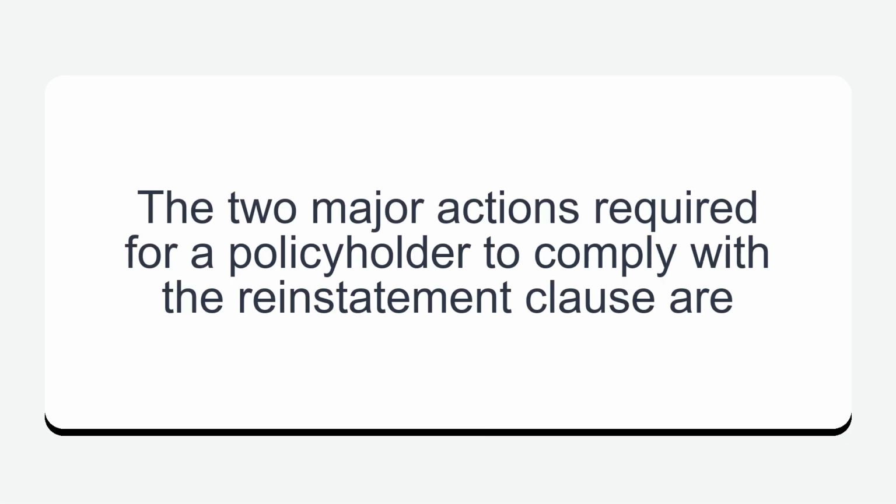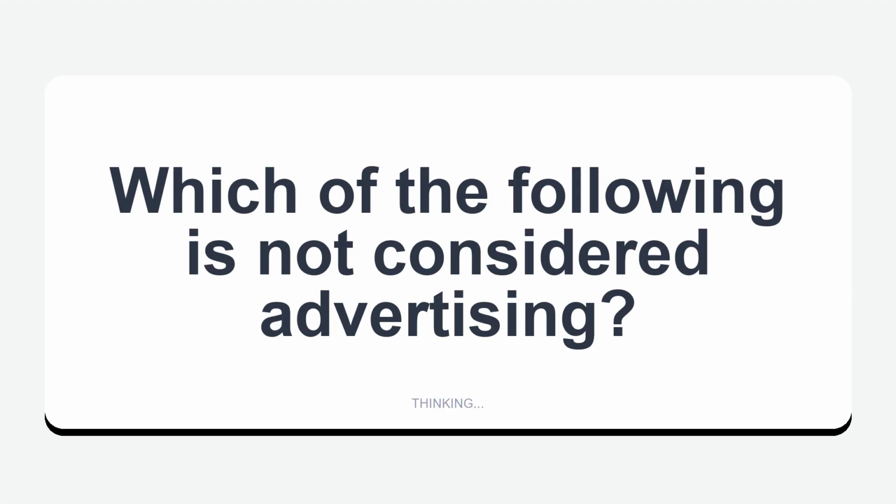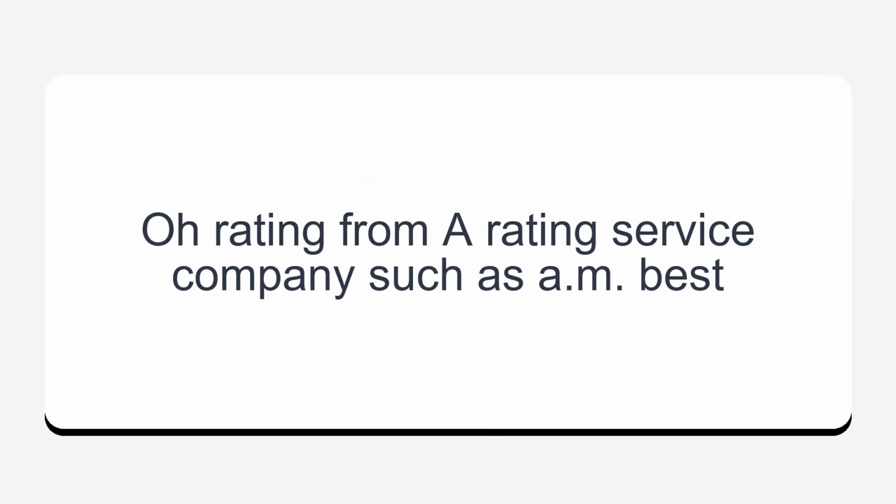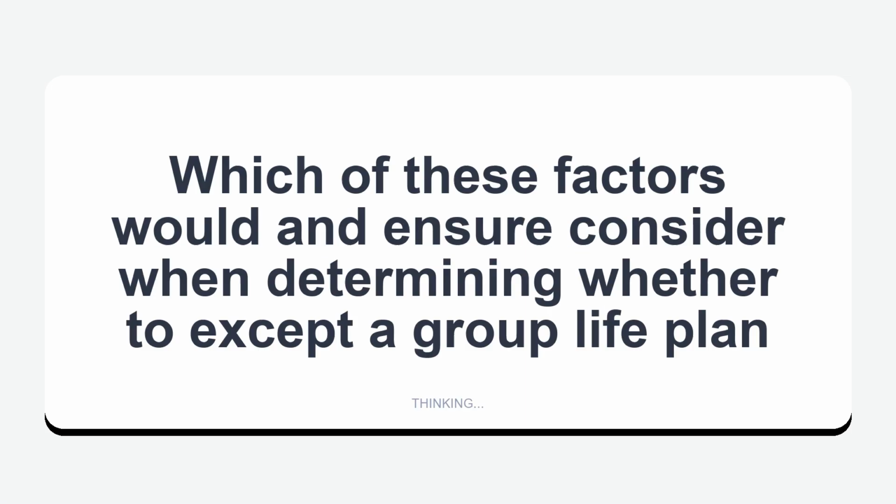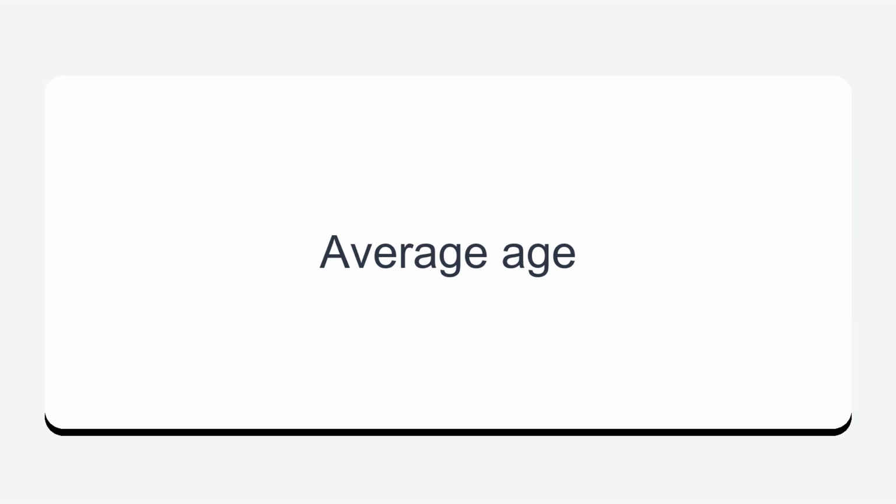The 2 major actions required for a policyholder to comply with the reinstatement clause are: which of the following is not considered advertising? A rating from a rating service company such as AM Best. Which of these factors would an insurer consider when determining whether to accept a group life plan? Average age.